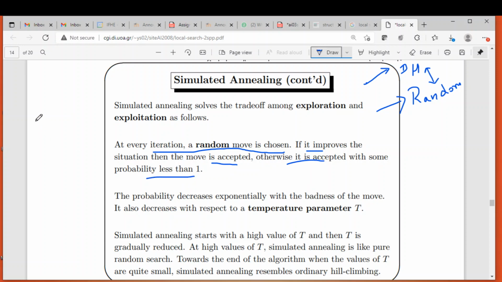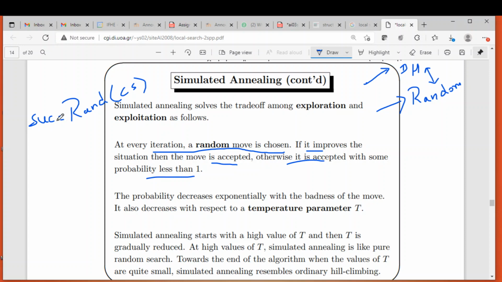So we can say something like this. At every time the successor is generated randomly. So successor is equal to randomly generate the successor from the current state. The next state, the successor, is nothing but randomly generated from the current state.